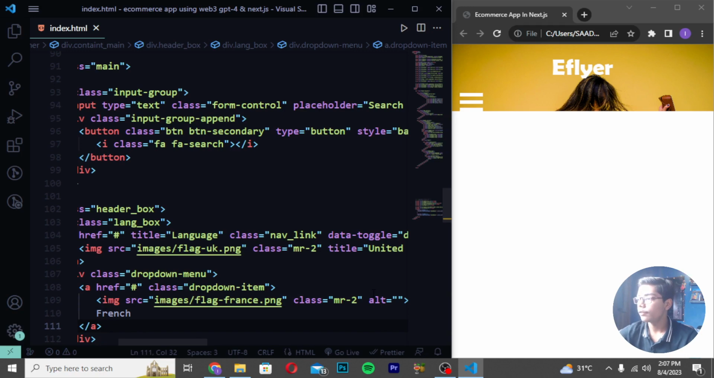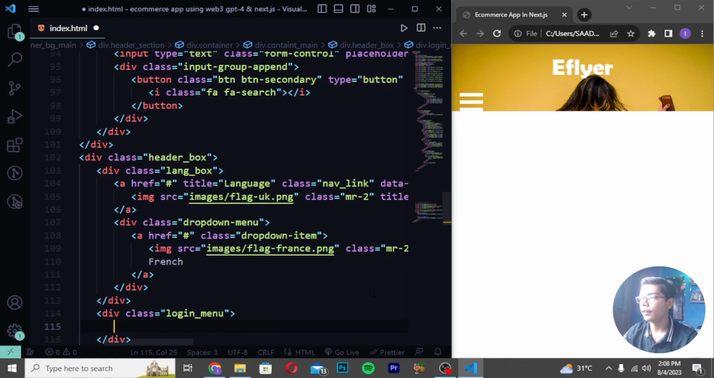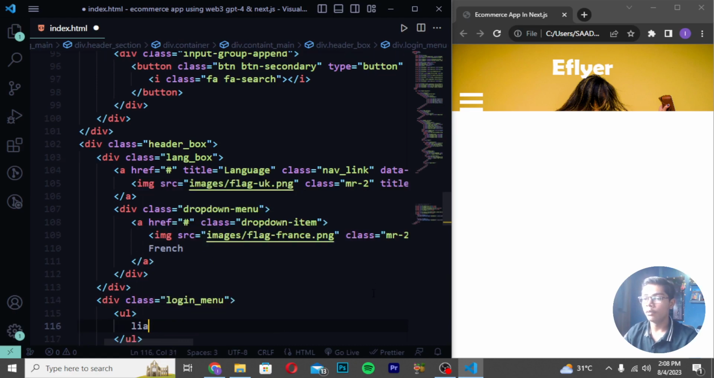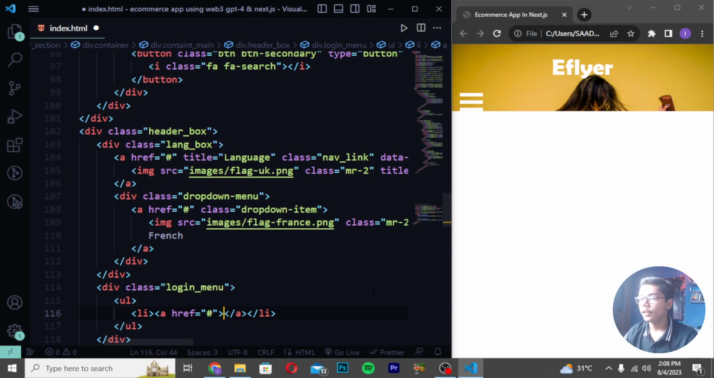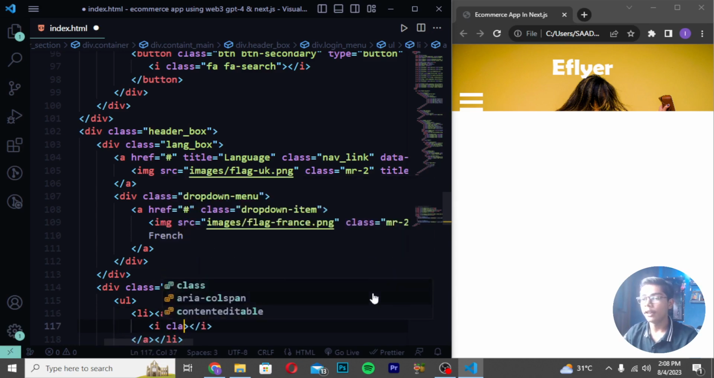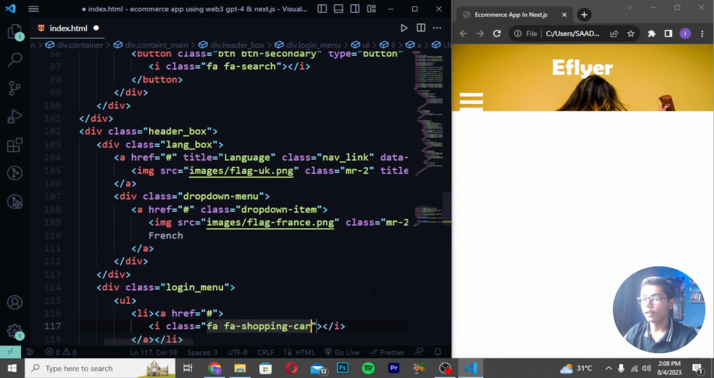After saving this, you have to move after the two divs which we have created, and then you have to write here login underscore menu. Then I will be moving down, write here ul, li, A tag, in which I will be now just moving down and creating just like this tag here. Write here hashtag here, and after writing this, you have to move after this close A tag which we have just written. So I will be moving down after this tag, create I tag here, and I will be writing FA shopping cart like this.